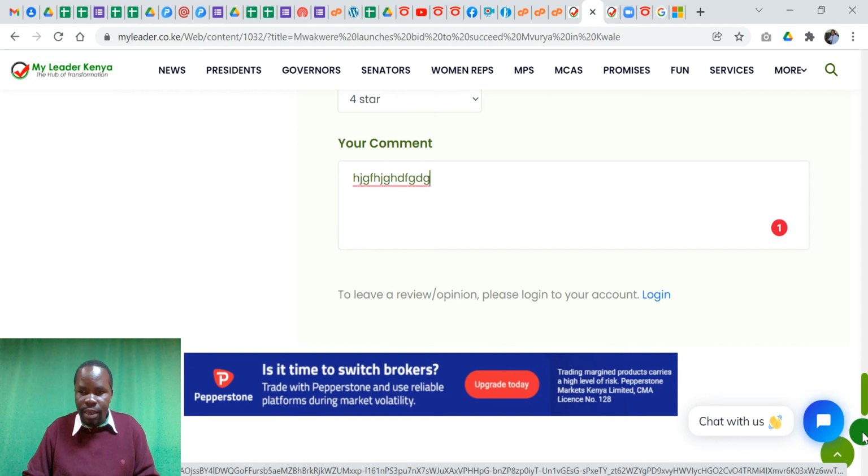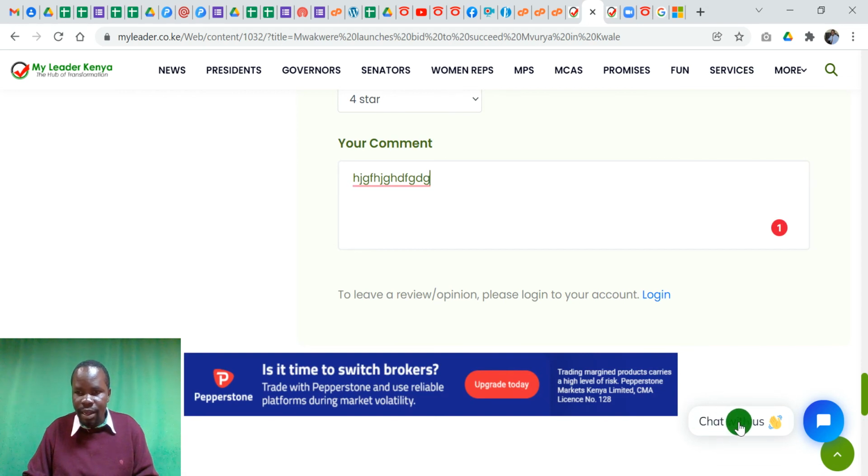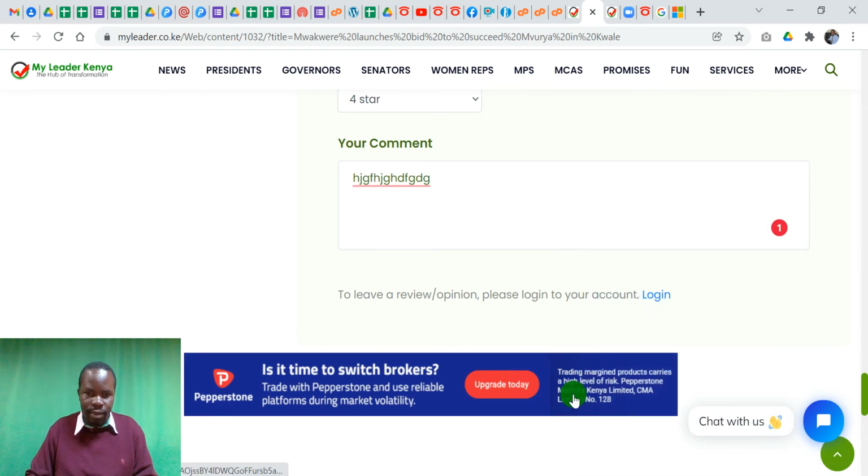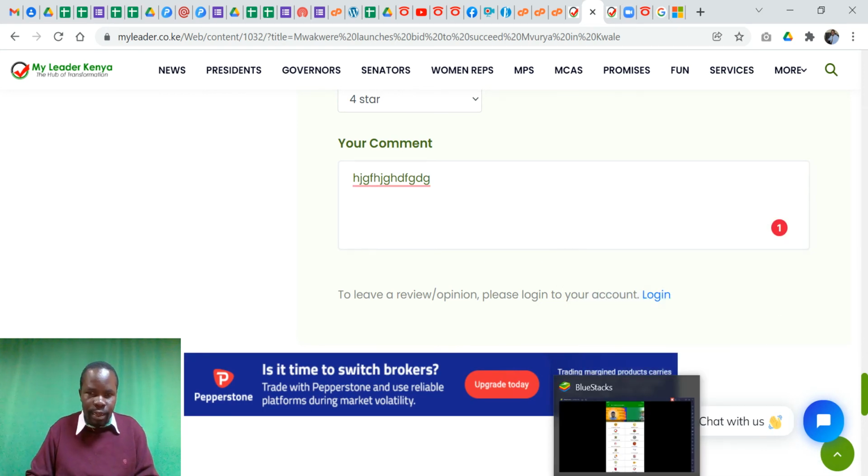In case you're stuck, you can always click on the chat with us here, where you're able to chat with somebody from our end, and then they'll be able to assist you. Now, let's quickly run through the mobile app.